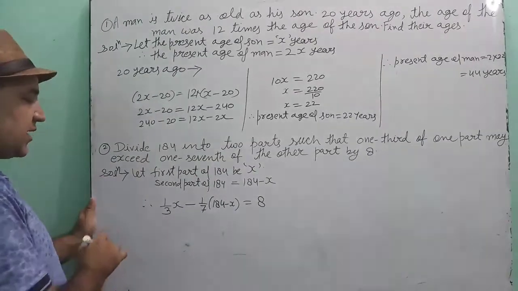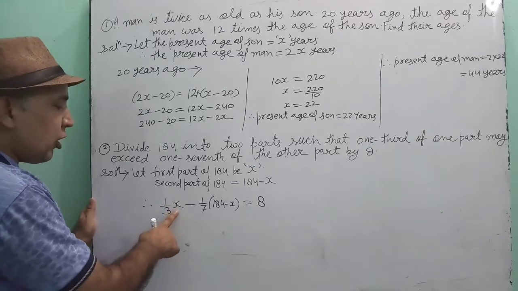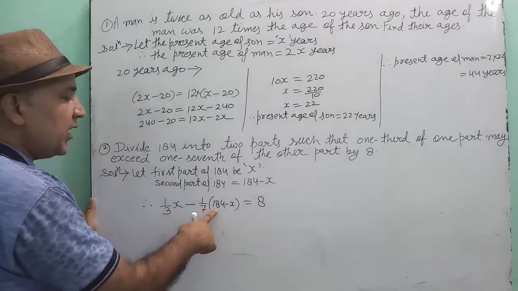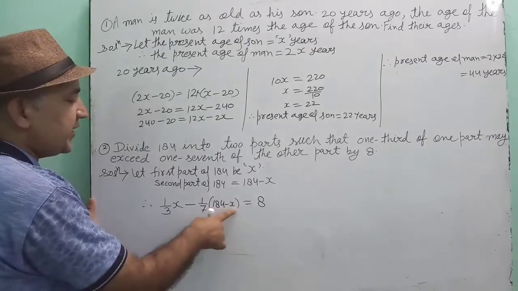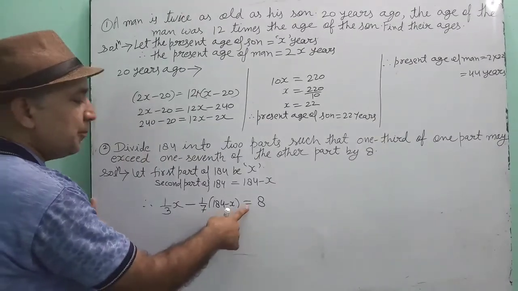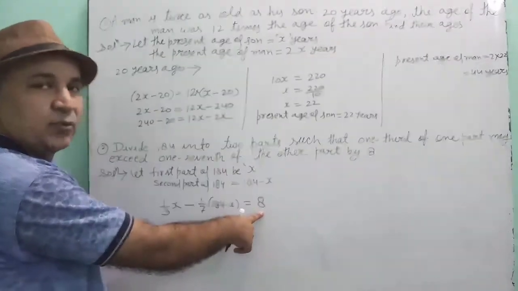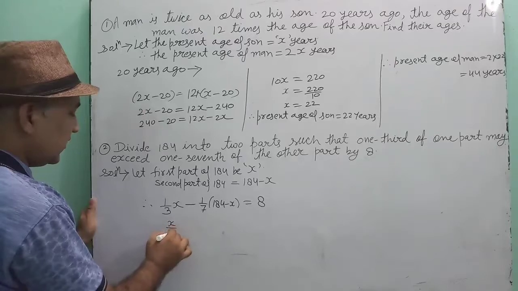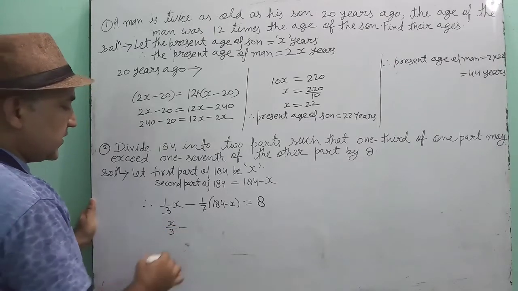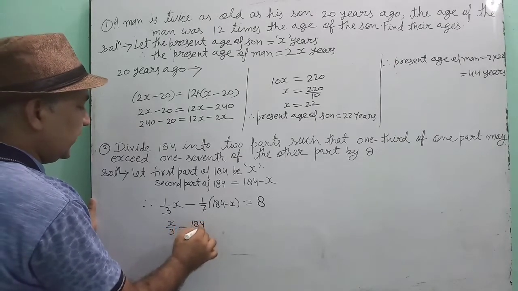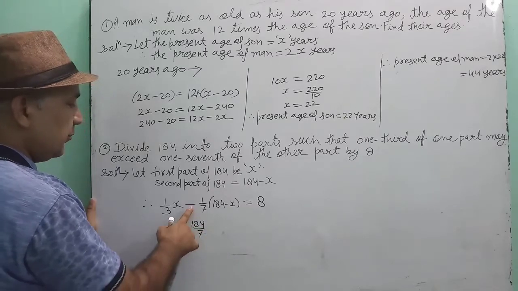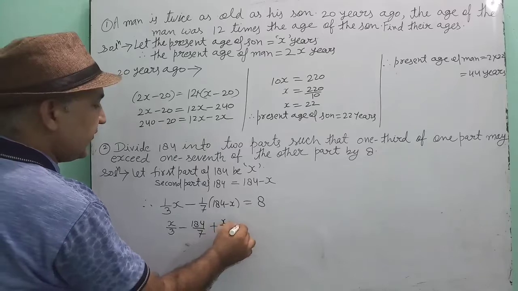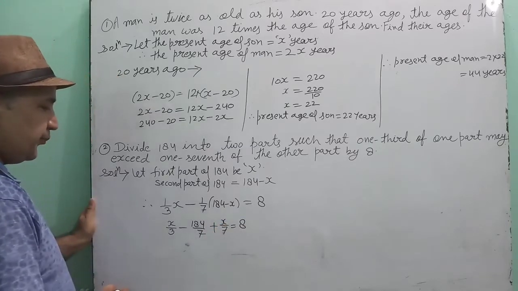Now solve and get your answer. 1/3 of x exceeds 1/7 of the other part. The other part is 184 minus x. By 8 means equal to 8. So this is x by 3 minus 184 by 7, minus into minus is plus x by 7, is equal to 8.